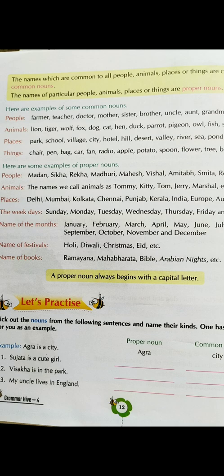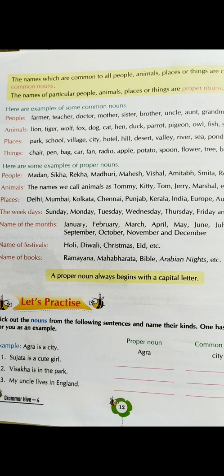If that proper noun is placed right at the beginning of the sentence, then over there also that proper noun will start with a capital letter. If you find the proper noun in the middle of the sentence, then also the first letter needs to be written in capital letter. So we are going to study this much for today.